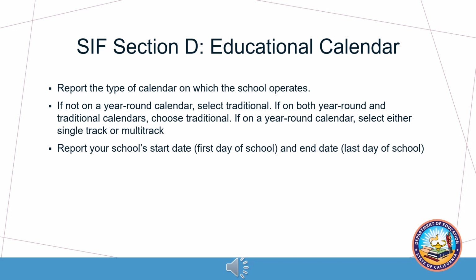Report the school's start and end date for the school year. The start date should represent the first day of instruction, and the end date should represent the last day of school. For schools operating on a multi-track calendar, the start date should represent the first day of school for the earliest track, and the end date should represent the last day of school for the latest track.